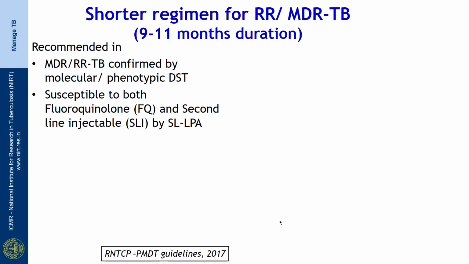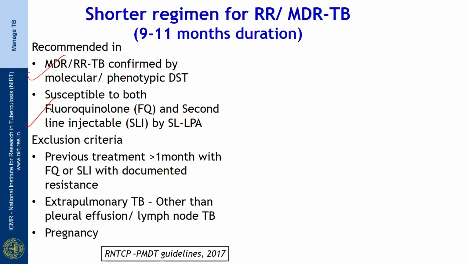molecular or phenotypic drug susceptibility testing, and they must be susceptible to both fluoroquinolone and second line injectables by the second line probe assay. So, all these drug susceptibility testing and the line probe assay investigations would have been covered in previous lectures on diagnosis of tuberculosis. The exclusion criteria includes previous treatment for more than 1 month with fluoroquinolone or second line injectable with documented resistance, extrapulmonary TB other than pleural effusion or lymph node TB, and pregnancy.